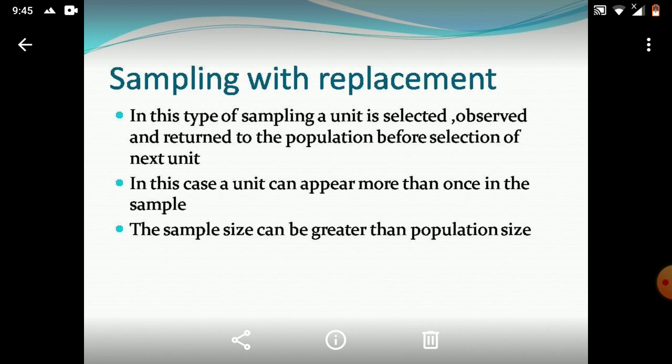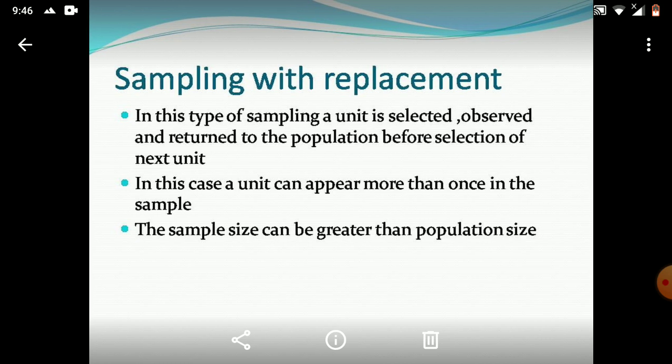Okay, after these two broad types, there are two further subtypes. They can be used in both cases, probability and non-probability. These two subtypes are sampling with replacement and sampling without replacement.